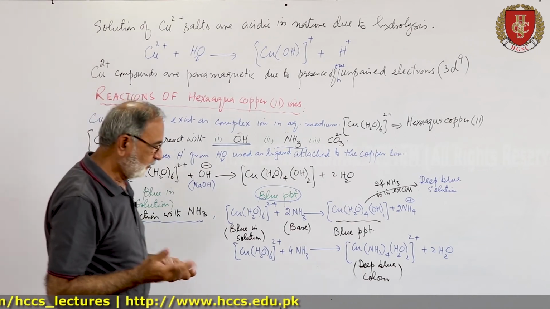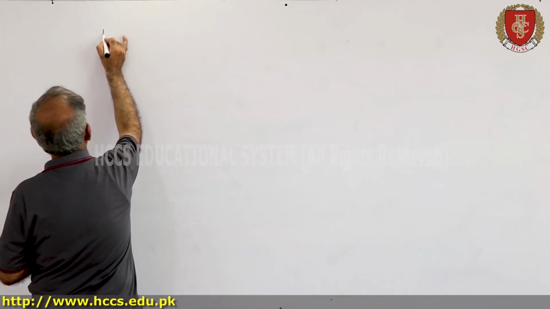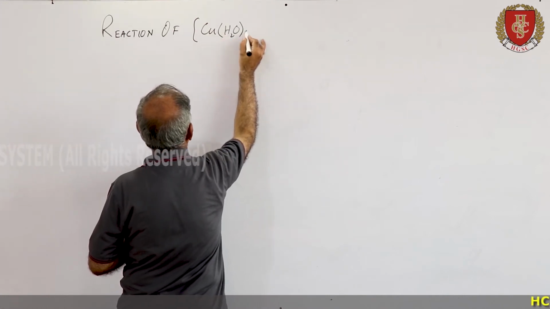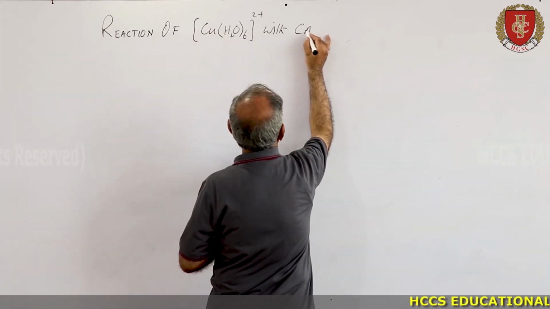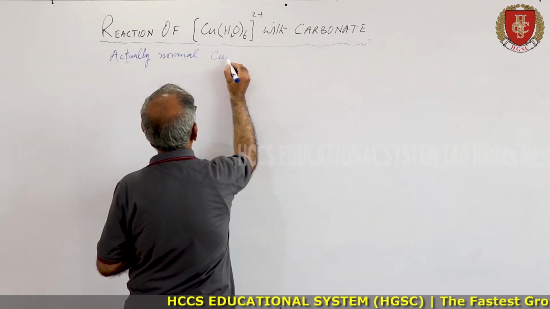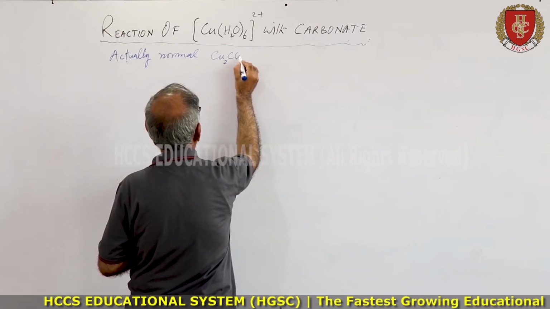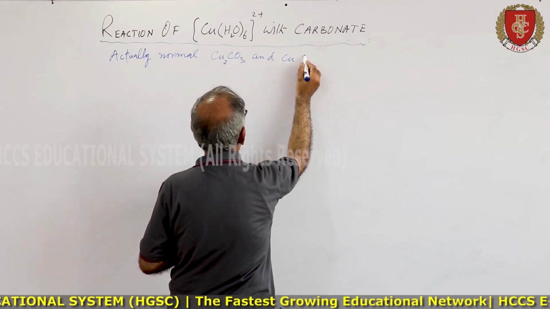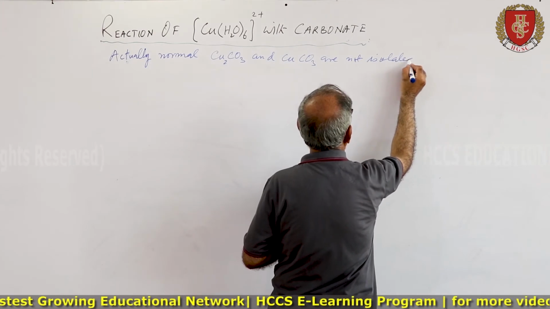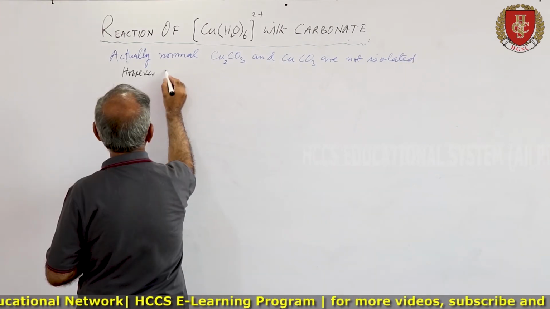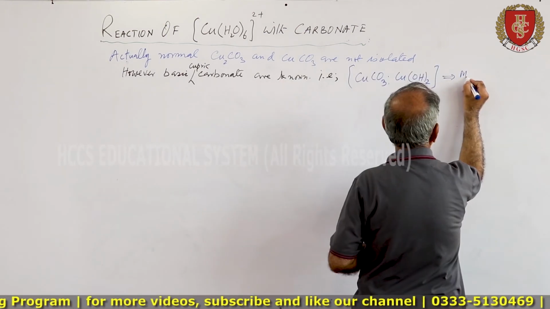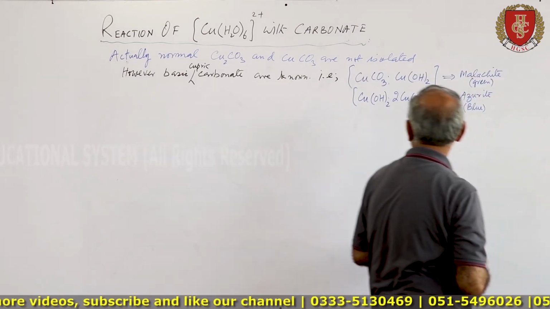Reaction of copper hexaaqua with carbonate. Actually, normal Cu2CO3 and CuCO3 are not isolated. However, basic carbonates are known, such as malachite.